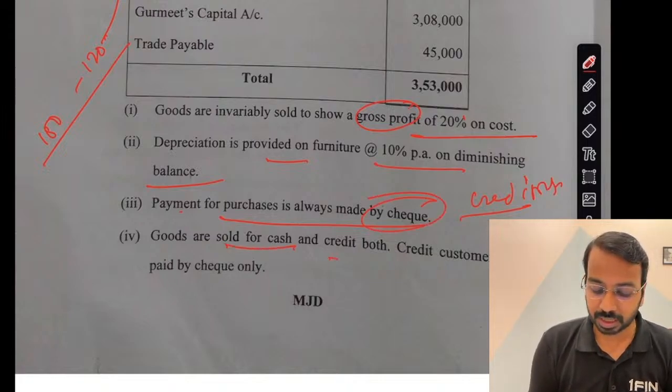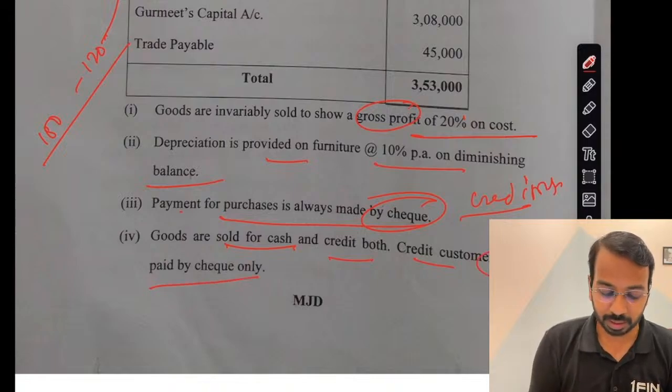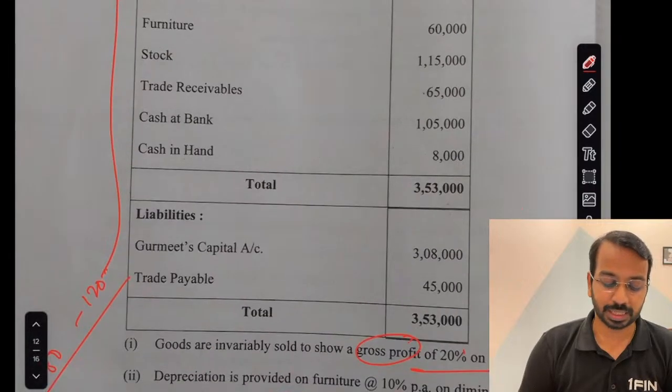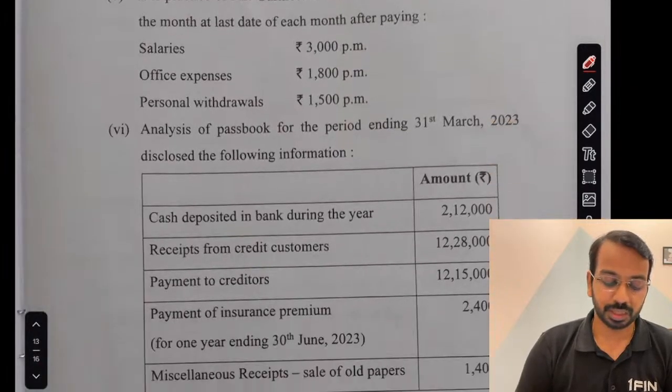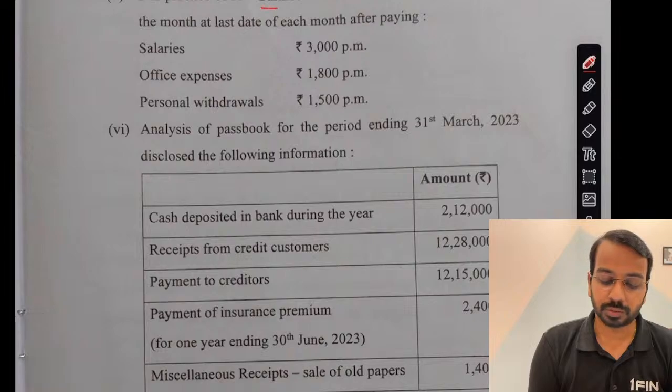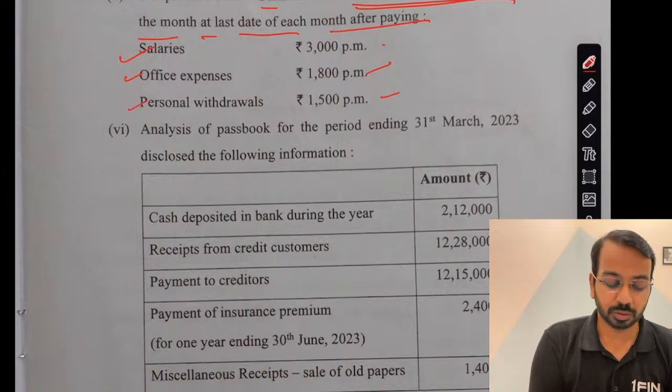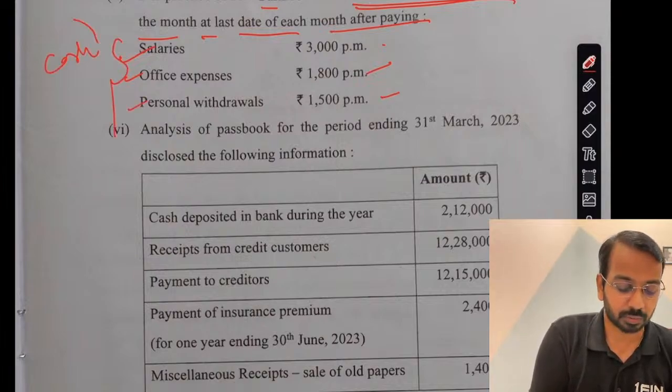Goods are sold for cash and credit. Credit customers pay by check only. So you will sell both cash and credit, and you will do it. It is the practice of Gurmeet to send to the bank all collections of the month on the last date of each month after paying salaries 3,000 per month, office expenses 1,800, personal withdrawals 1,500. So all of these are from your cash account.